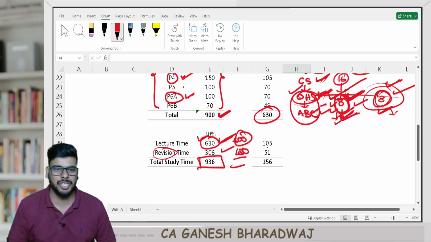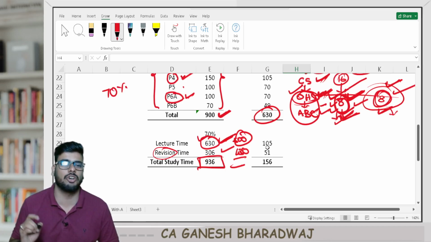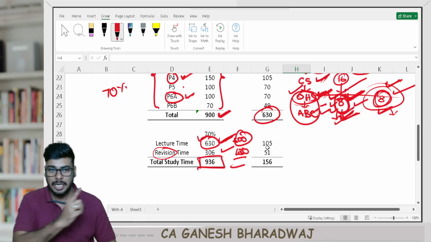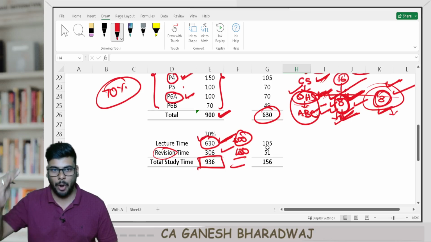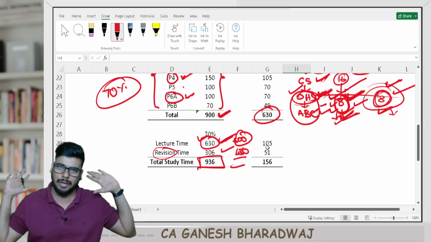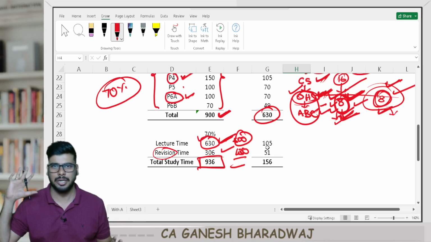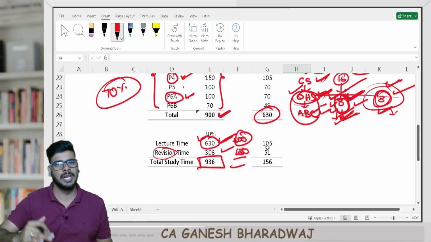Now, these important chapters, make sure when you are picking, it at least covers 70% of your marks, not your syllabus. In your exam paper, at least 70% of the marks should be covered by the important chapters that you pick, and that you write properly in the exam. That's all. It's very good. You can easily get an exemption. Whatever you study, you go and write it properly, and that's about it.